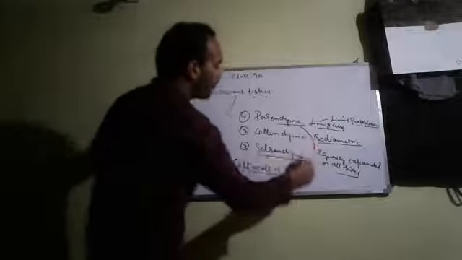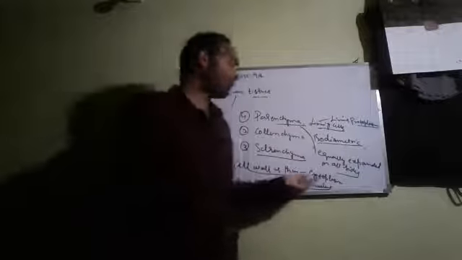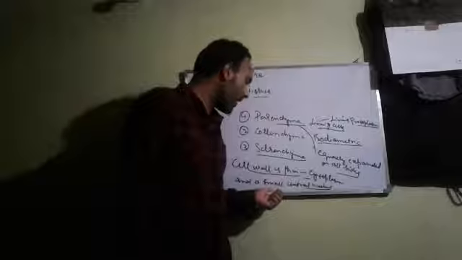The cell wall is thin, which encloses a dense cytoplasm and a small central nucleus which is present inside the cytoplasm.